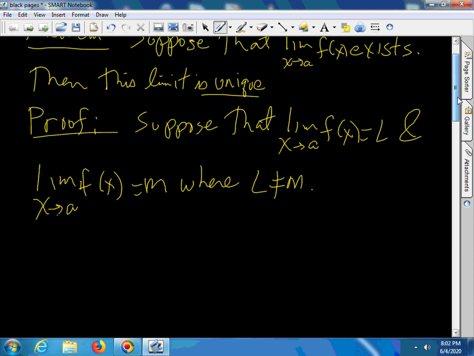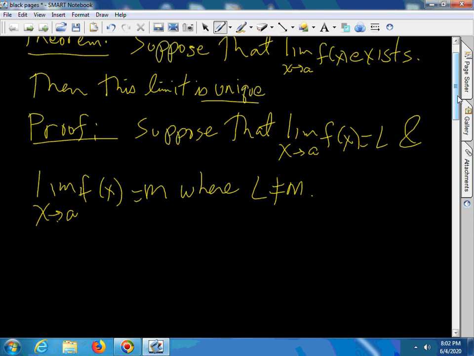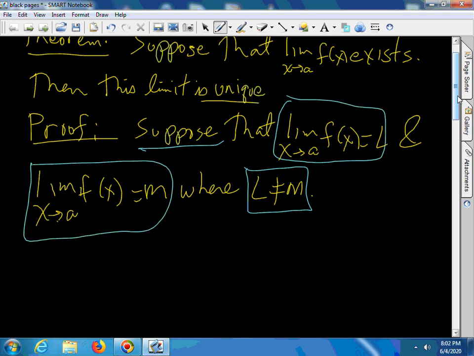So somehow we need to get a contradiction. And what are we going to contradict? Exactly what we're supposing, that L and M are different. I could say that the limit of this equals L and the limit of that equals M, and it can be true if L equals M, but if L is different from M, it is not true.